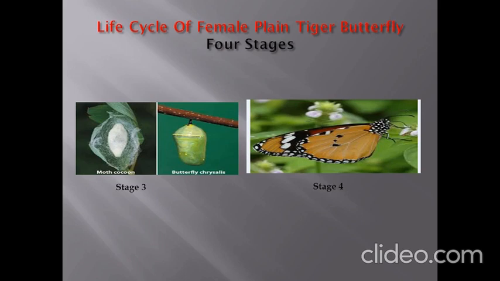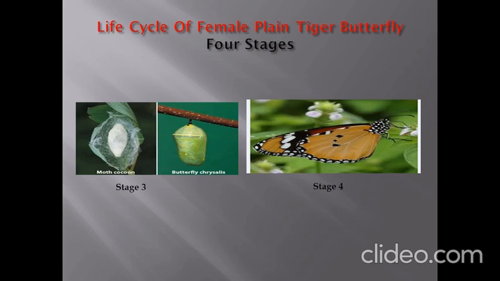That means after coming to the pupa stage, the growth is completed, and after 11 to 12 days when the growth is completed, we will get an adult butterfly. That means an adult butterfly emerges from this pupa. So here we have seen the life cycle of the female plain tiger butterfly.